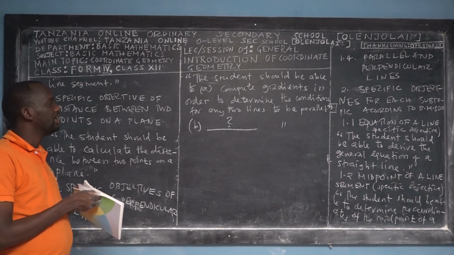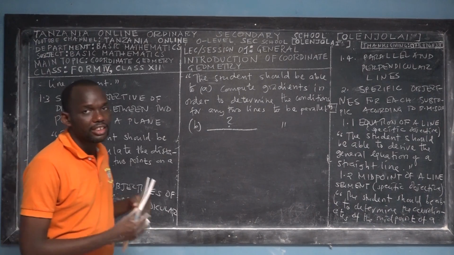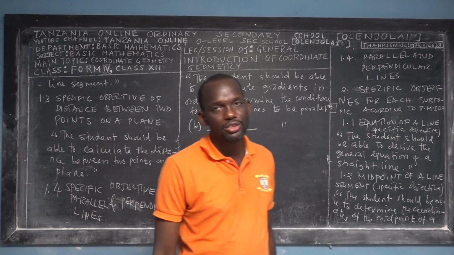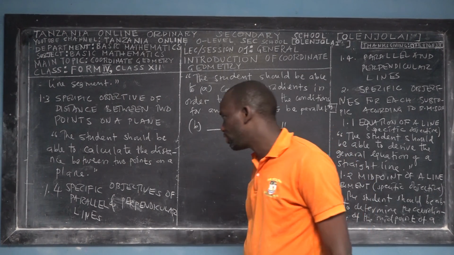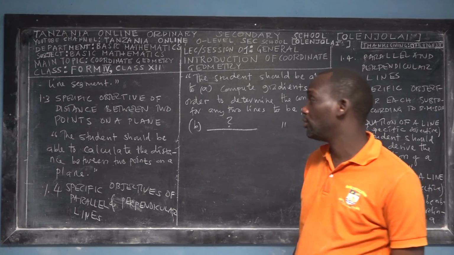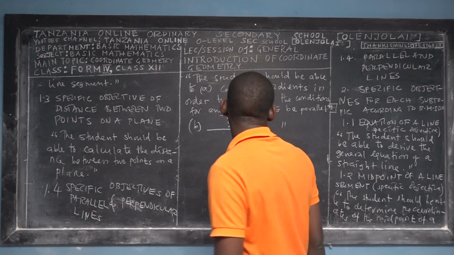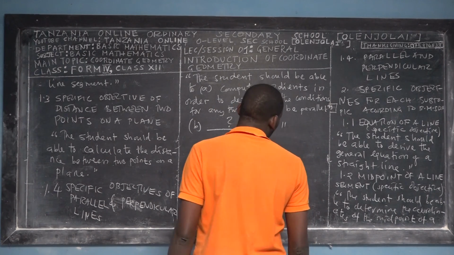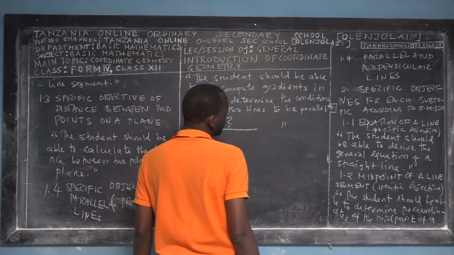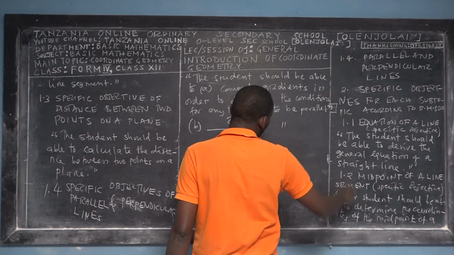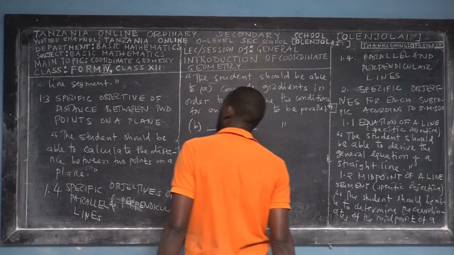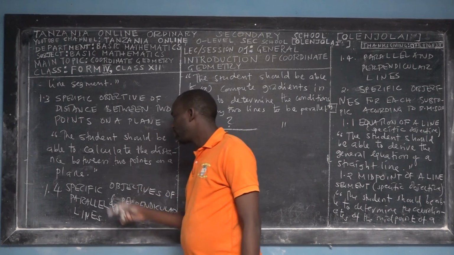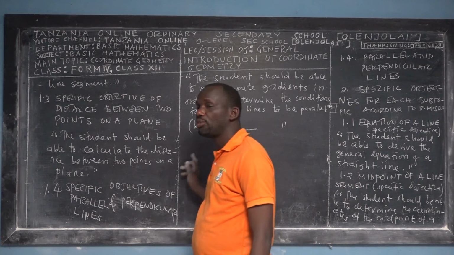Those are the specific objectives the students are required to meet once you've completed the topic of coordinate geometry for Form 4. How many are they? We had the first specific objective, the second, the third, the fourth, the fifth.